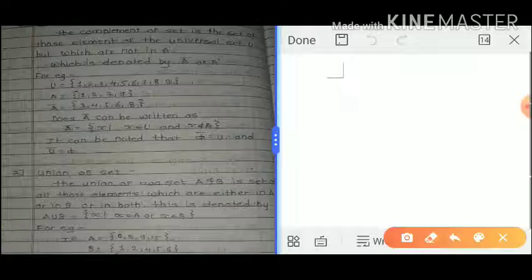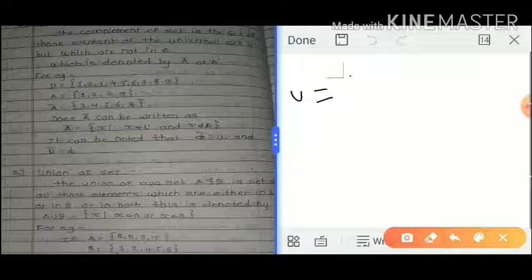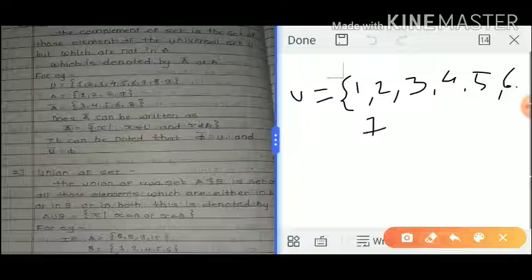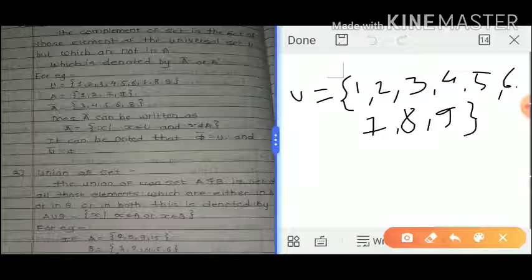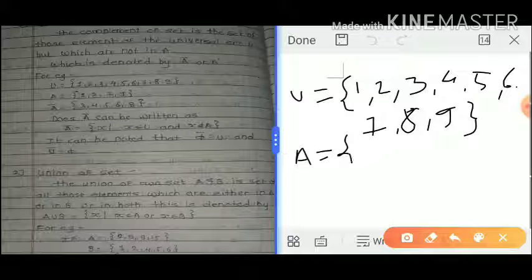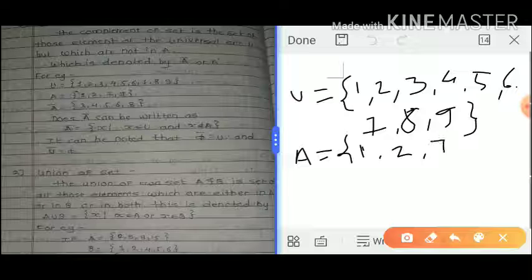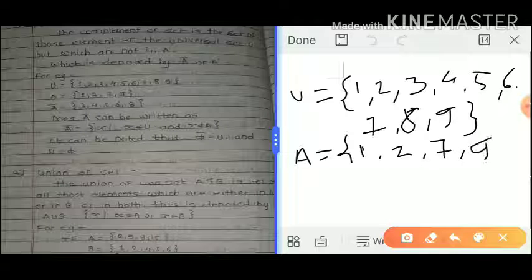And A is also given: A equals {1, 2, 7, 9}. Now we are asked to find the A complement.